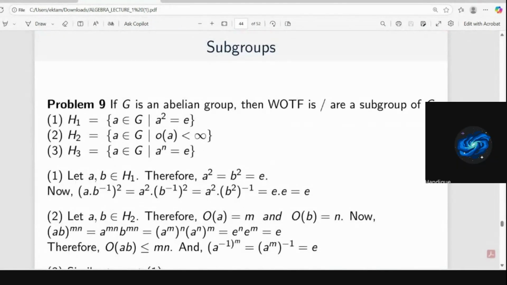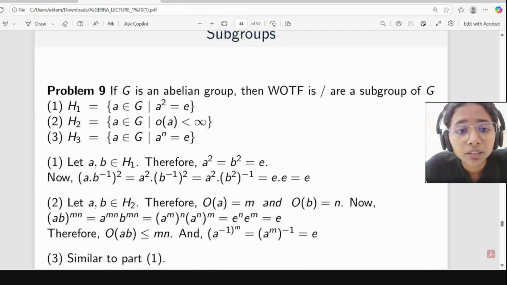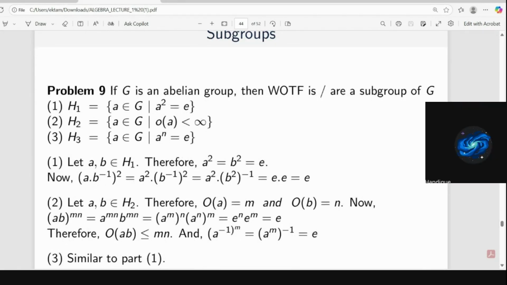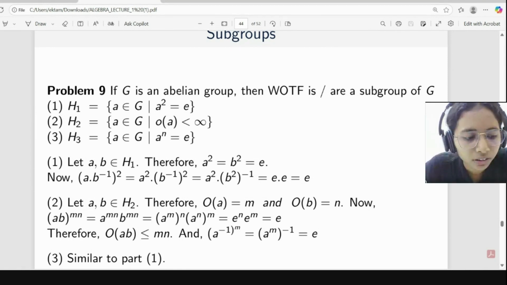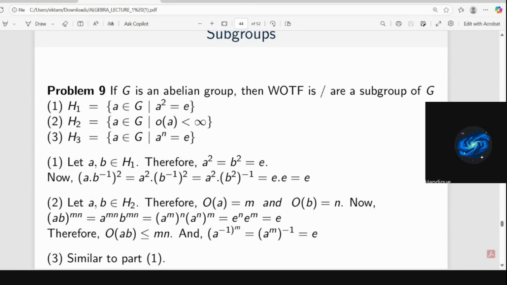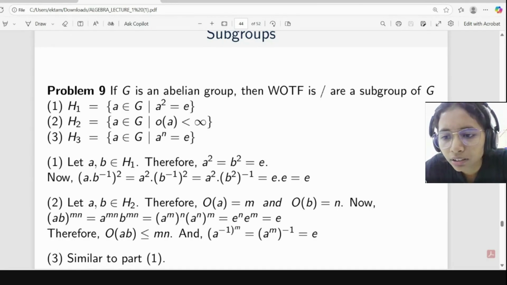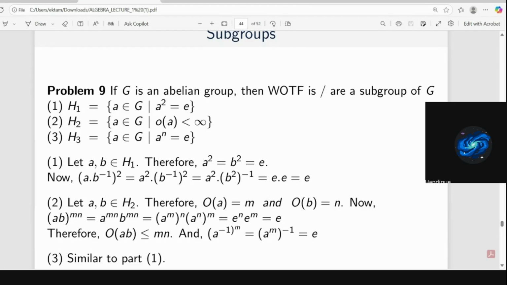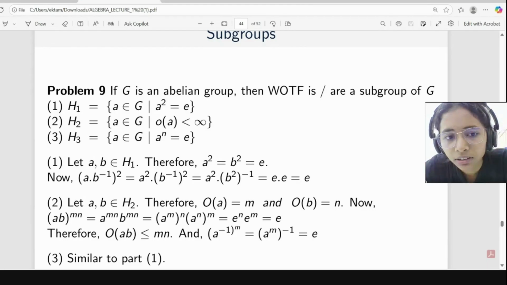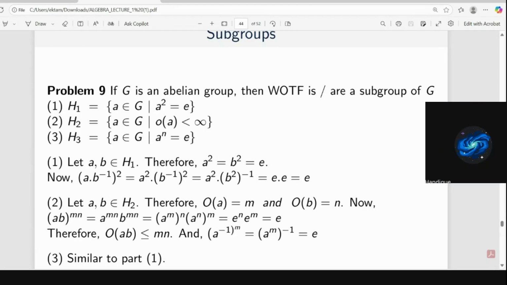Ma'am, number 3 is like a generator of a cyclic group. What? Number 3 is like a generator of a cyclic group. What cyclic group? A generator of a cyclic group. Sorry, A power n equal to E. Then that is similar to a generator of a cyclic group.